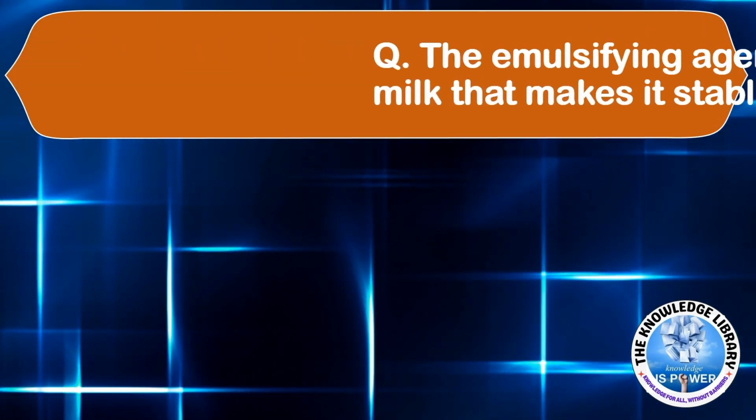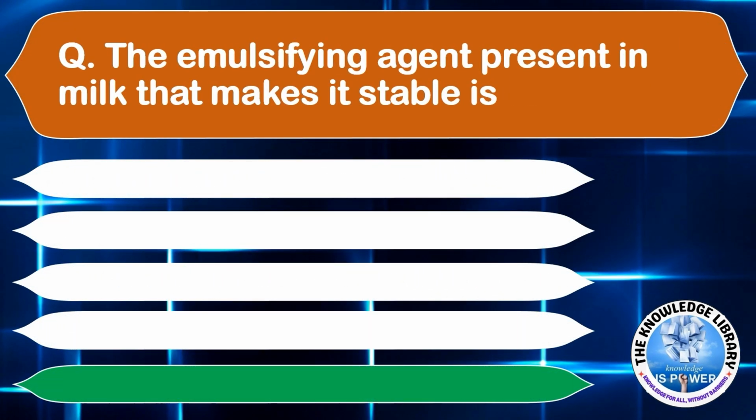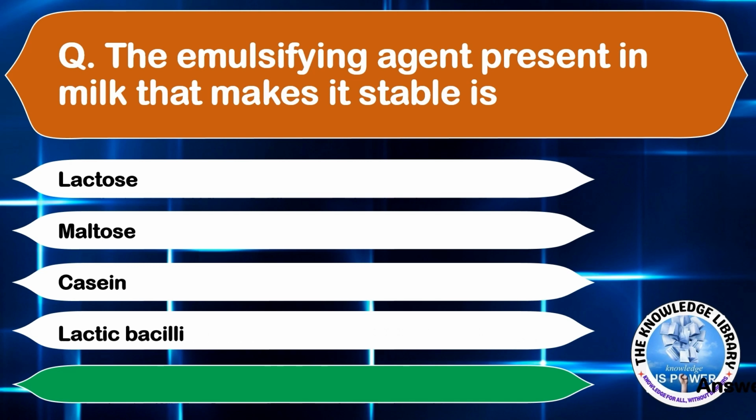The emulsifying agent present in milk that makes it stable is option A, lactose. Option B, maltose. Option C, casein. Or option D, lactic bacilli. The correct answer is option C, casein. Moving to the next question.